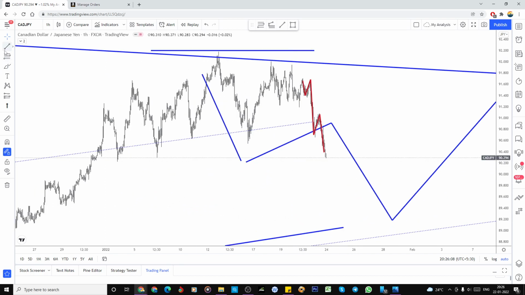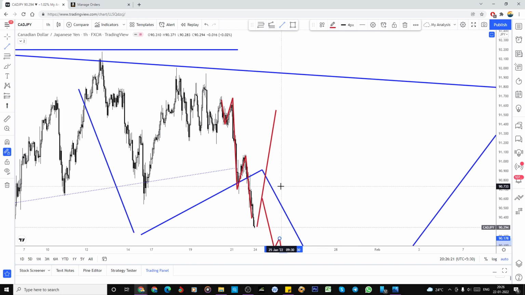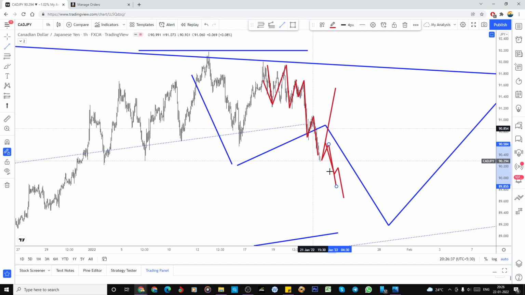See, if it bounces from here, we have to label it like that, but if it keeps on grinding to the lower side, then what we did as A, B, C as a W will keep on changing. Then I will tell you 1, 2, 3, 4, 5. So this is a leading diagonal: this is wave 1, this is wave 2, and this is another small wave 1, this is the smaller wave 2, and 1, 2, 3, 4, 5. So this is the 3, this is the 4 and 5. If it keeps coming to the downside, then I have to label like that.